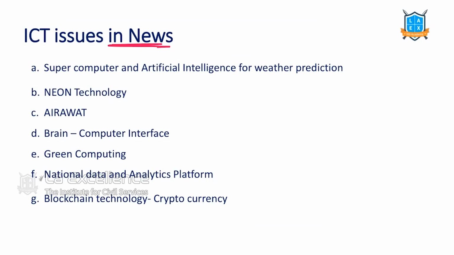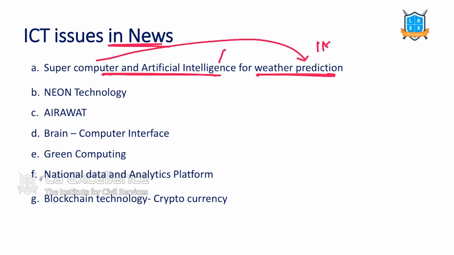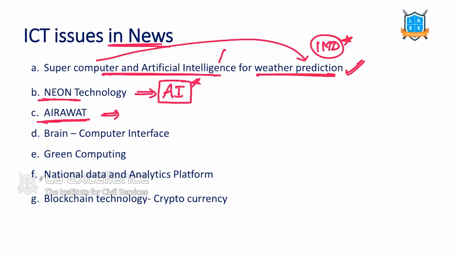ICT issues in news. First one, supercomputer and artificial intelligence for weather prediction. Yesterday there was also a news article about the role of supercomputers in weather prediction. IMD, the Indian Meteorological Department, is using supercomputers for weather prediction. Neon is an artificial intelligence technology that Samsung has developed. We will see it. Airavat is a project proposed by NITI Aayog. What is this project and why do we use it? We are going to understand, but this is an application of ICT.